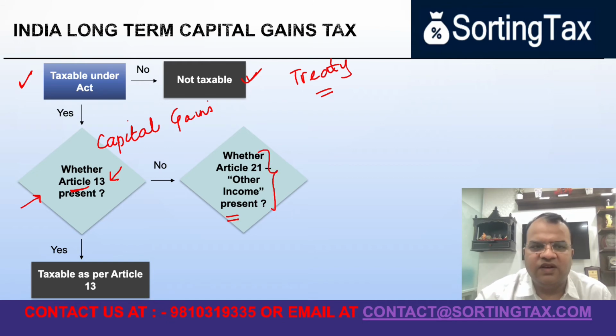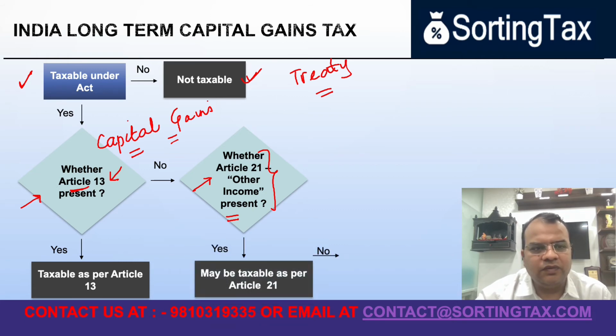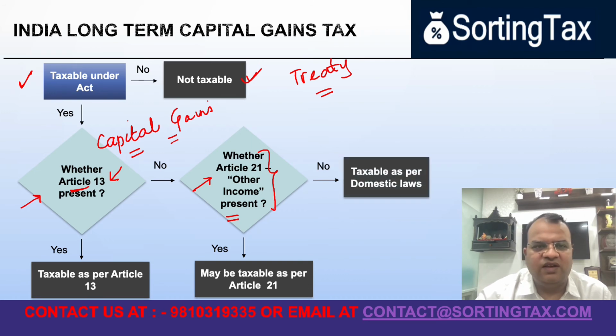But what if even the other income clause is not applicable? Other income clause is generally Article 21. You will seldom face these situations because generally capital gains clause is present, but even in some cases if it is not present, this is how you look at it. But if the Article 21 is not present, then generally the tax office in India takes a stand that these are taxable as per the domestic tax laws of India.